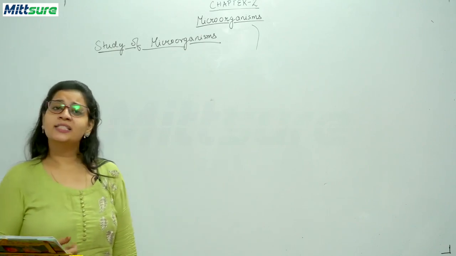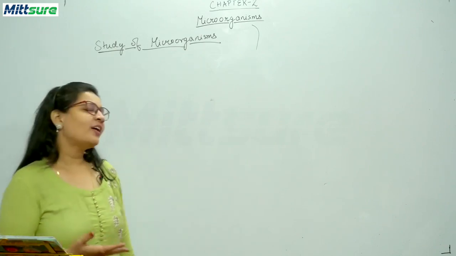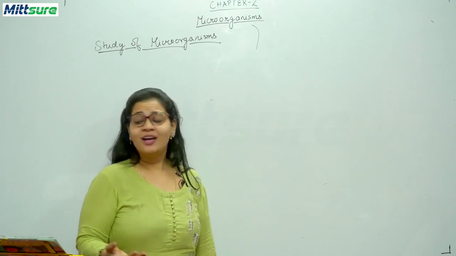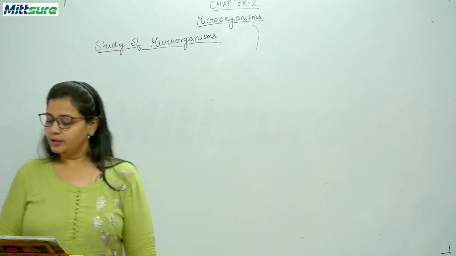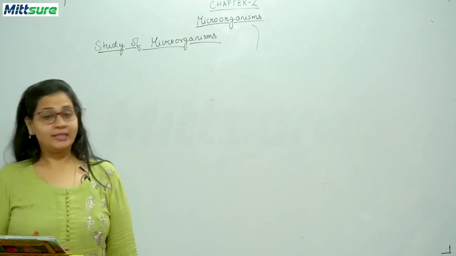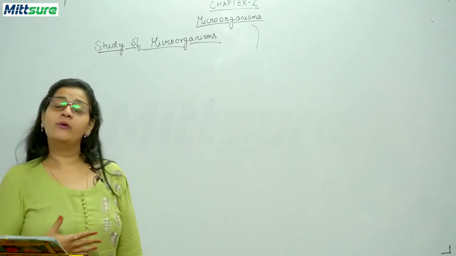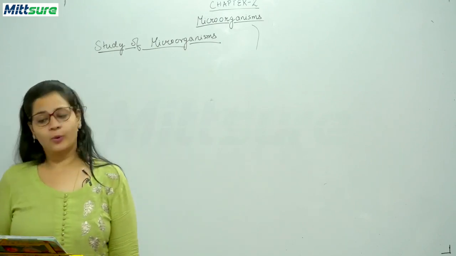Now students, there is an activity given in your book. It's a very fun activity. Actually, you can become your own scientist like this Antonie van Leeuwenhoek. The aim of this activity is to observe microorganisms in pond water.